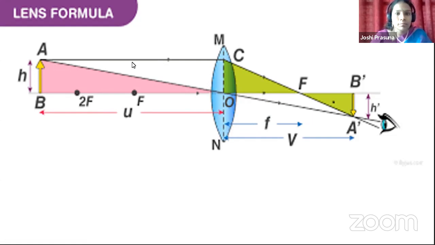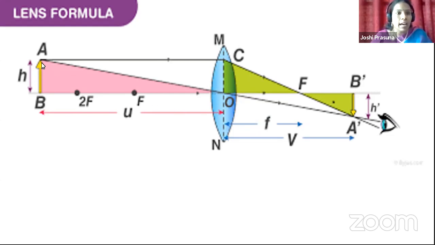Here, children, the incident ray AC is taken from the object AB. If you look at the refracted ray after refraction, we know already from the rule, it will pass through the focus. Okay, children. So, AC is the incident ray, and the refracted ray is passing through the focus.